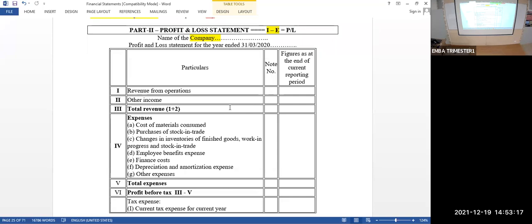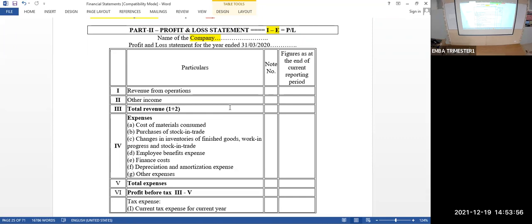Then other expenses. Now we are clear about A, B, C, D, E, and F. Apart from this, any other expense that you have, bring it into other expenses. For example, advertisement, delivery van charges, penalty paid to regulatory bodies, donations given, puja expenses, sundry expenses, trade expenses, everything. So now total this A, B, C, D, E, F, G, and write it here as total expenses.